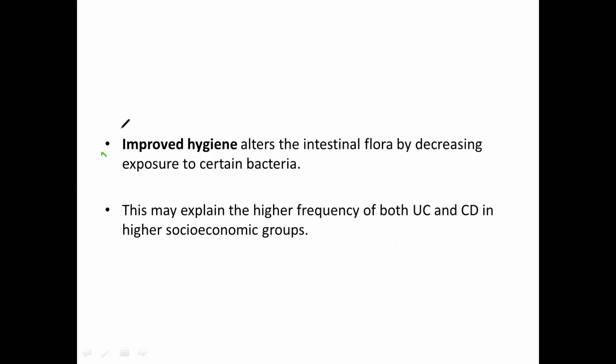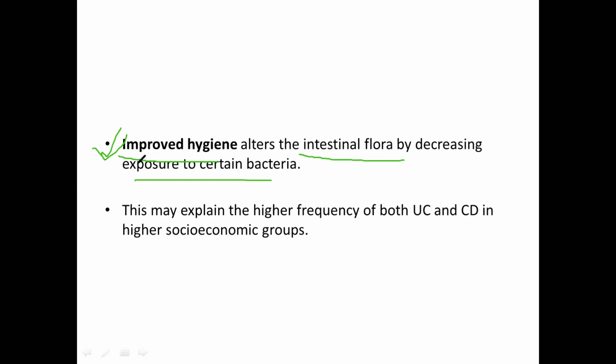Next one is improved hygiene. Many of you may have heard about this point also. Nowadays, our hygiene has improved in both urban and rural areas. This improved hygiene will alter the intestinal flora by decreasing exposure to certain bacteria.